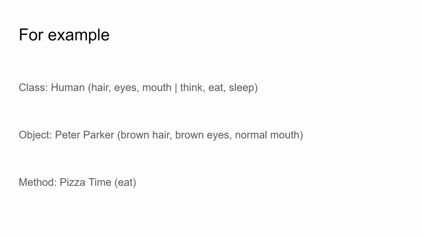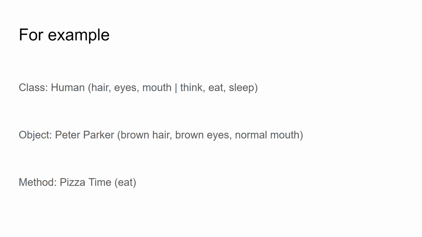Just looking at this simple example I made here, we would see that the class would be a human. So all humans have hair, eyes, mouths, and they can do things like think, eat, and sleep. So these things would be set as the base instance variables for the first three, and then methods of the class, which would be think, eat, and sleep. Methods can also be implemented in the object uniquely, but if it's something that everyone does, you could also put it in the class if you'd like.